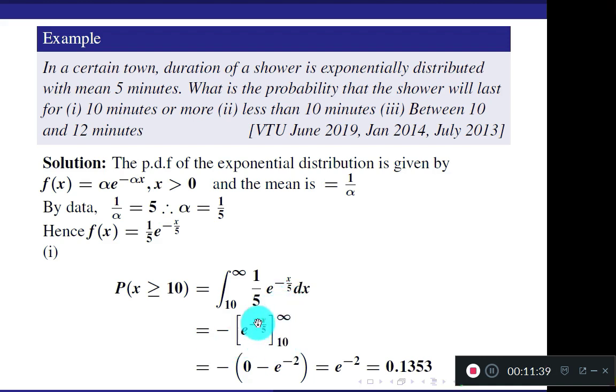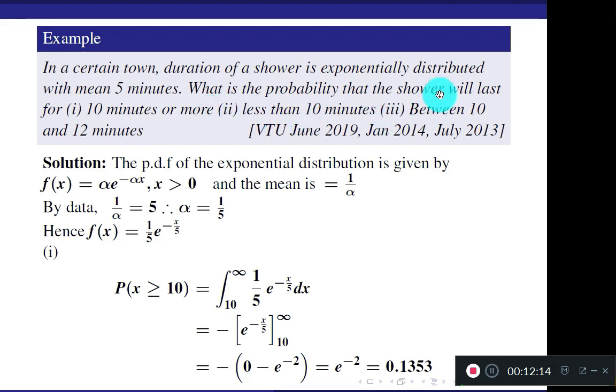Apply the limits directly. When x is infinity, this becomes e to the power minus infinity, upper limit, and the term is 0. Lower limit, when x is 10, you get e to the power minus 10 by 5. 10 by 5 is 2. And the negative sign is already there outside the bracket. Combine this negative sign for the lower limit and simplify using the calculator. You get the answer 0.1353. This is your first question, 10 minutes or more.